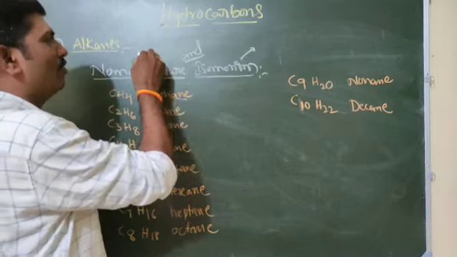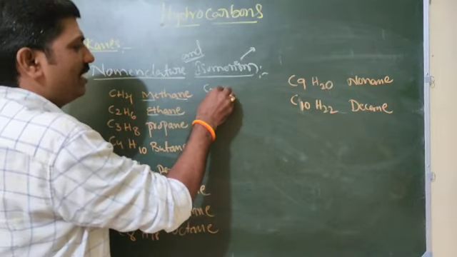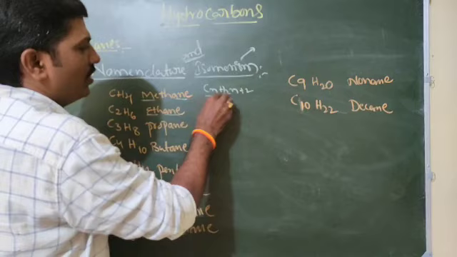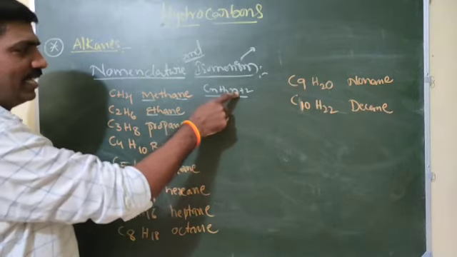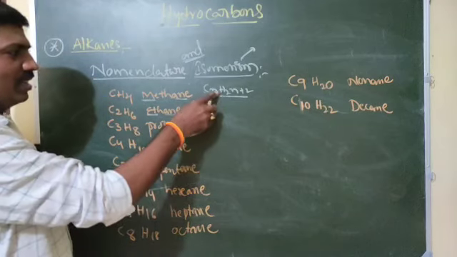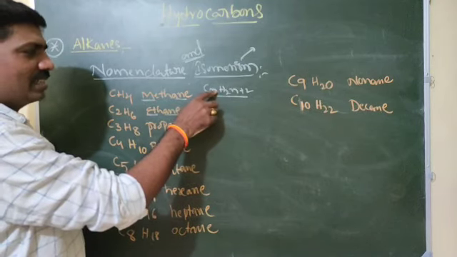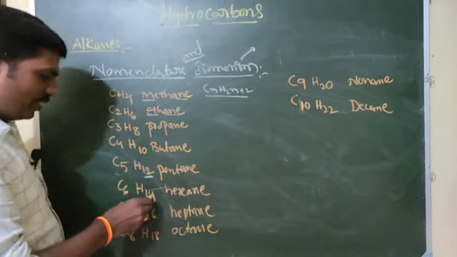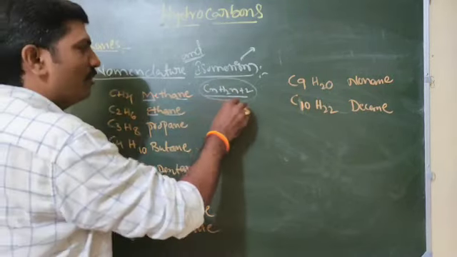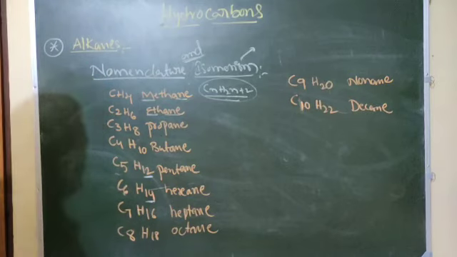The general formula is CnH2n+2. You can take 5 carbons: 5 times 2 is 10 plus 2, 12. With 6 carbons: 6 times 2 is 12 plus 2, 14. This is the formula for all the compounds we are writing.